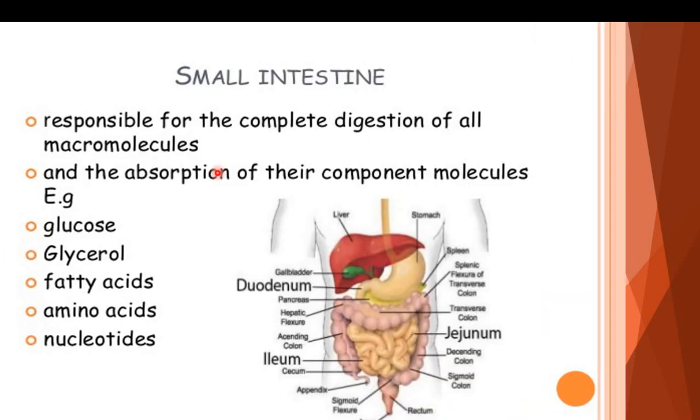Now come towards the small intestine. What is the small intestine? It is responsible for the complete digestion of all macromolecules. It is responsible for the absorption of their component molecules. Example: glucose, glycerol, fatty acids, amino acids, and nucleotides.